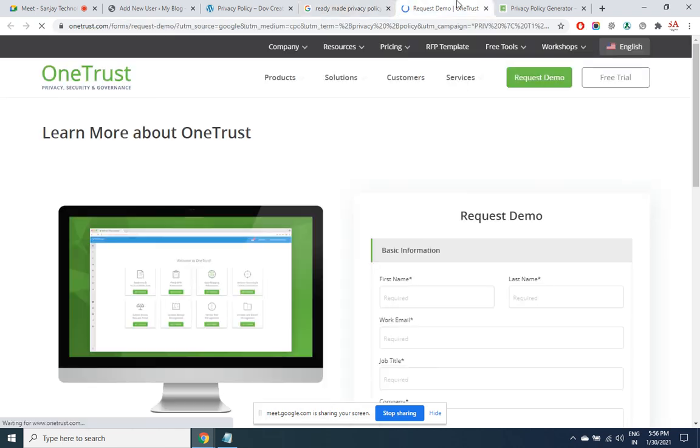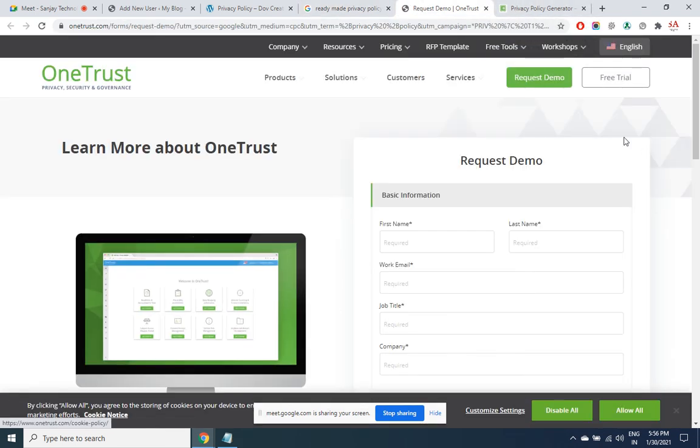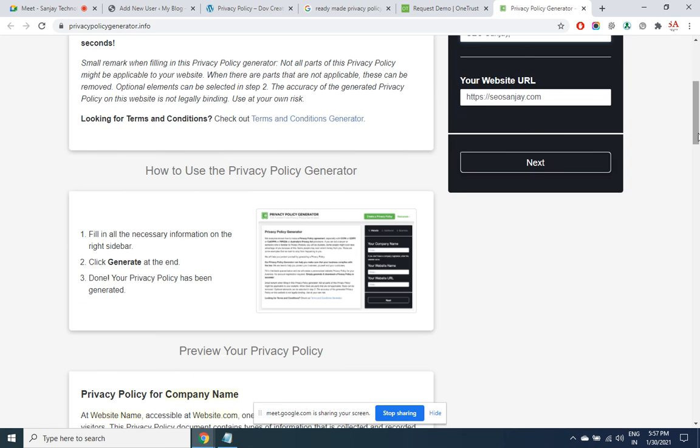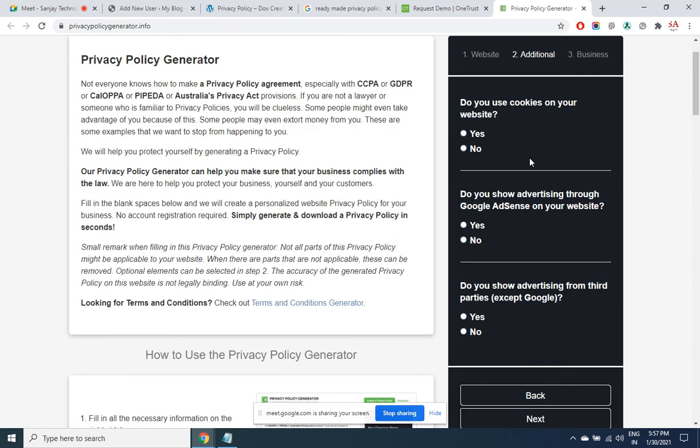It will ask you for your company name, your contact details. Example. All this you got to put.